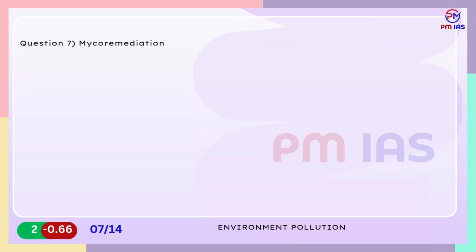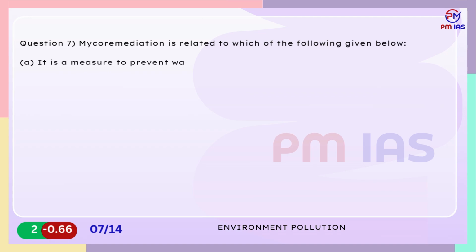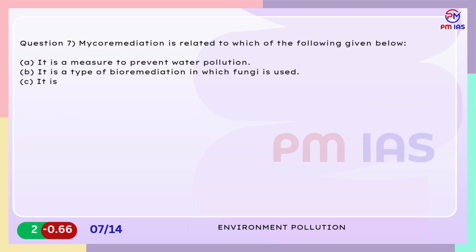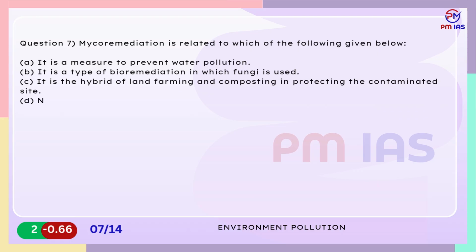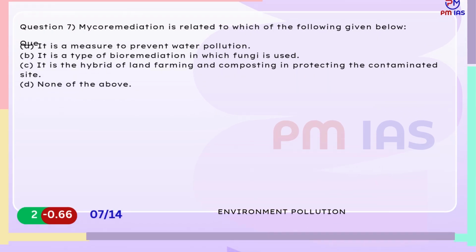Question 7. Mycoremediation is related to which of the following given below? A. It is a measure to prevent water pollution. B. It is a type of bioremediation in which fungi is used. C. It is the hybrid of land farming and composting in protecting the contaminated site. D. None of the above.